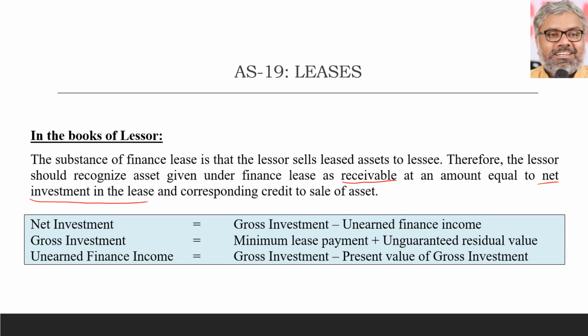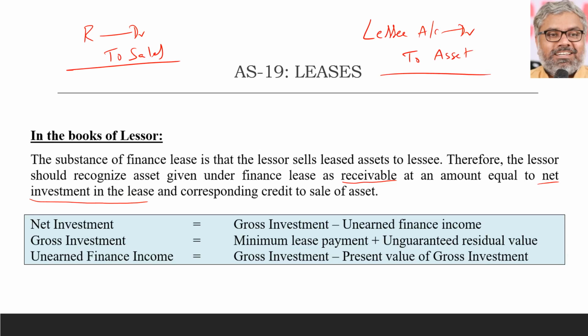For lessor it may not be an asset, it might be stock. It's a sale, let us say. So what should be the case? It is as good as a normal entry, right? When somebody sells goods, forget about lease and all, what will be the entry? Receivables account debit, sales credit. Same entry lessor also will pass. But receivable is from whom? In this case, lessee. So some money is receivable from lessee, to the revenue account. If at all that is an asset. If not, that should be taken as sale.